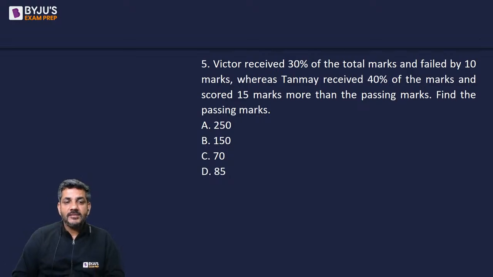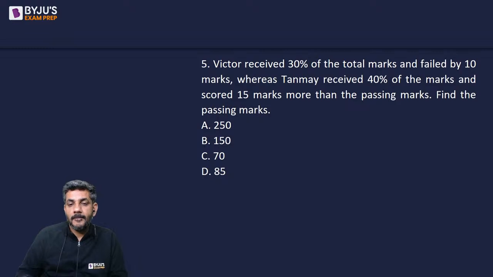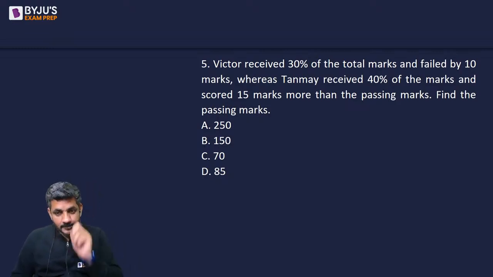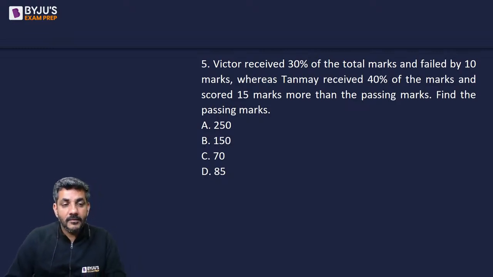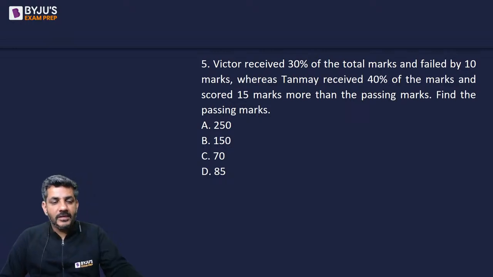Let's see what is the right answer for this question. Let's check. Let's start doing it then.